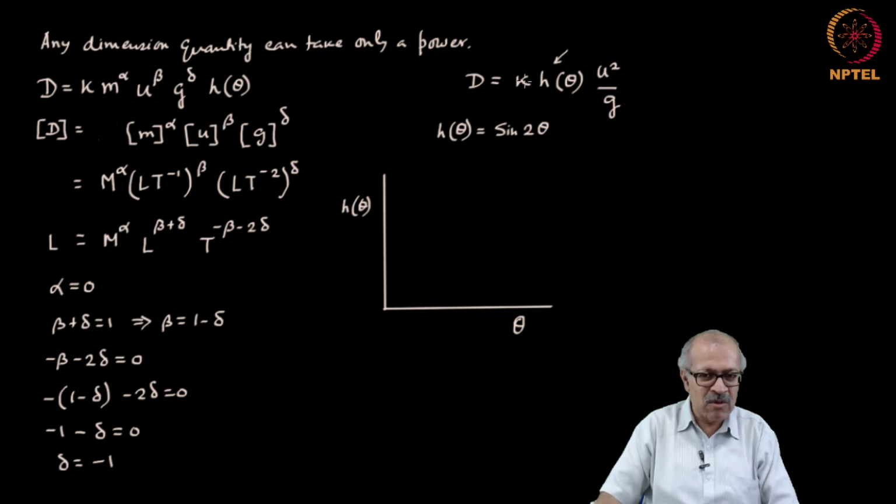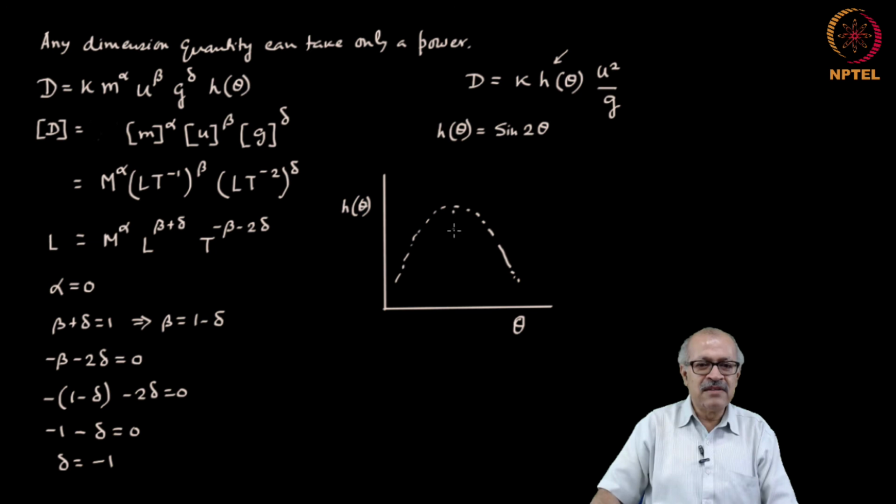So, do not bother about it. So, d times g by u square is something that is calculated, and that should be equal to the h theta. So, this is what is plotted, and if you plot it, you should get something like this, and here is our 45 degrees.